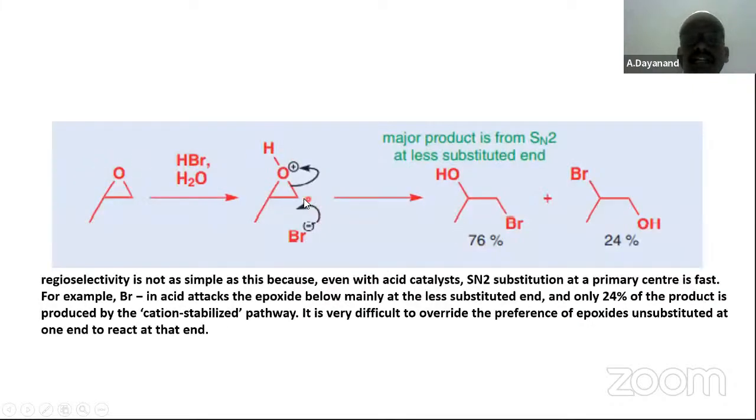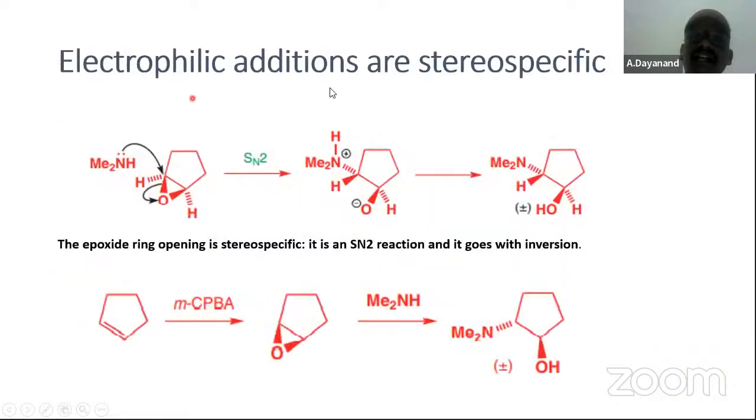Here bromide is attacking at this end, in the acid medium. Electrophilic additions are stereospecific. Already we had seen stereospecificity when you take a trans alkene or a cis alkene. Stereospecific means one reactant gives only one product, only one isomer. Here we have a cis epoxide, all on one side. Then it attacks and again gives a cis product. Plus and minus, that is, a racemic mixture is formed.